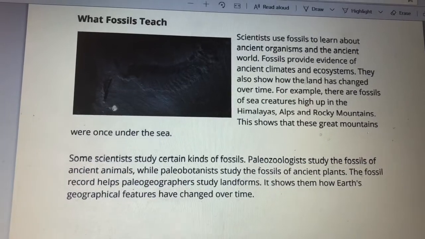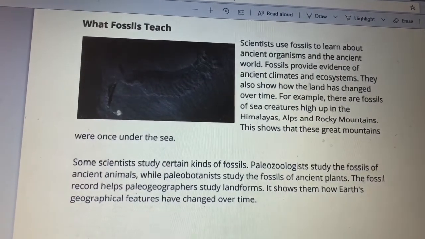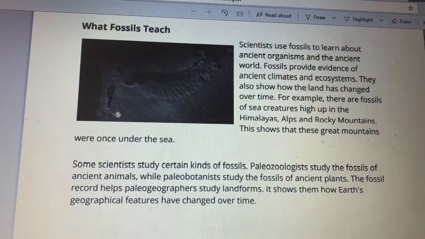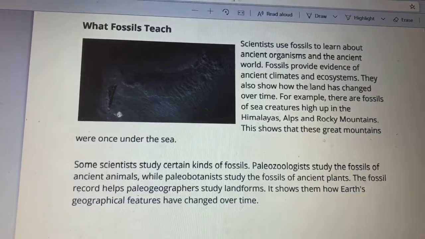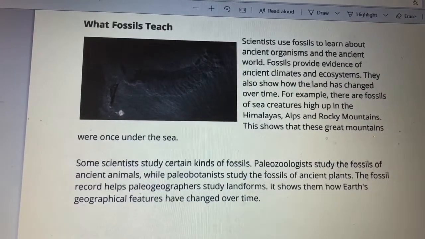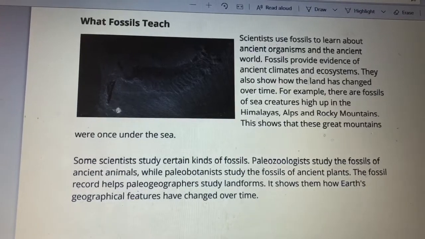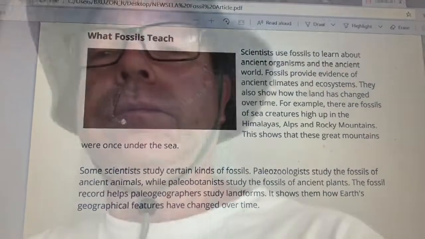Some scientists study certain kinds of fossils. Paleozoologists study the fossils of ancient animals, while paleobotanists study the fossils of ancient plants. The fossil record helps paleogeographers study landforms. It shows them how Earth's geographical features have changed over time. Bunch of things that we can learn, huh? So many things that we can learn from fossils.